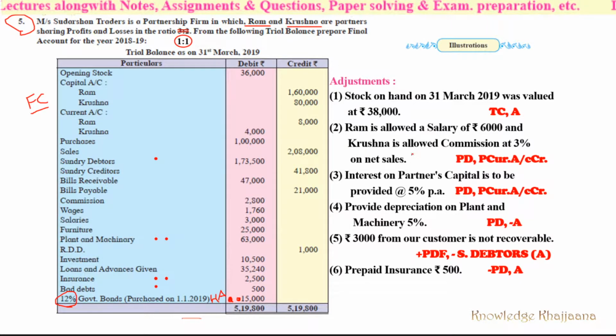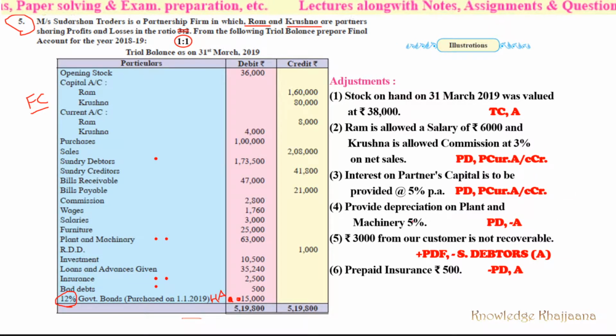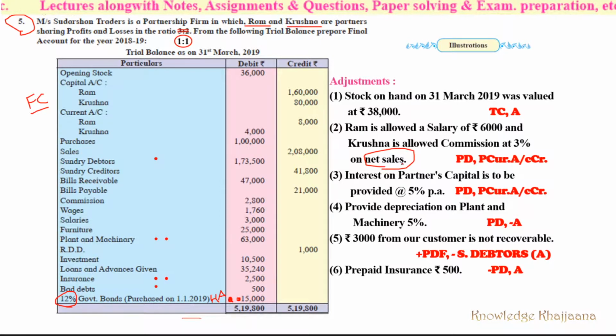Then Krishna is allowed commission at 3% of the net sales. So don't ever hurry to calculate this percentage on whatever sales value is given. First look at all the adjustments and then calculate the net sales, because this commission is given on net sales.